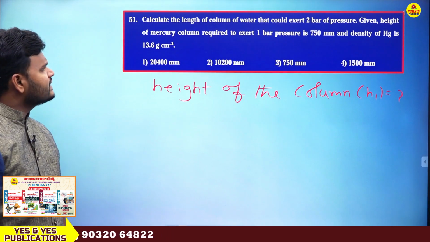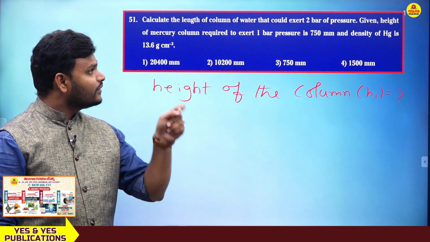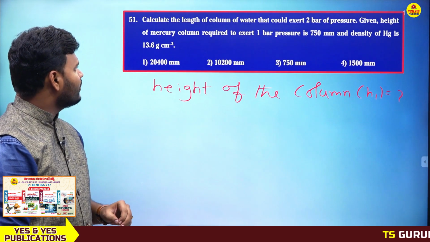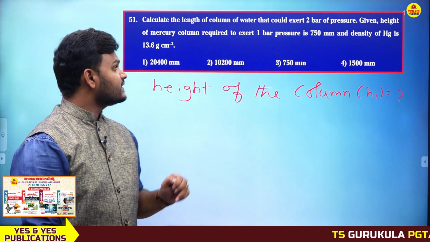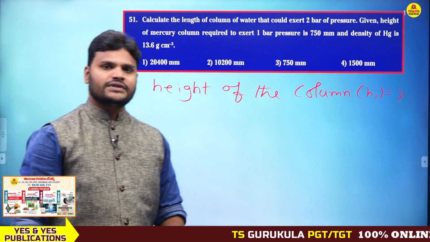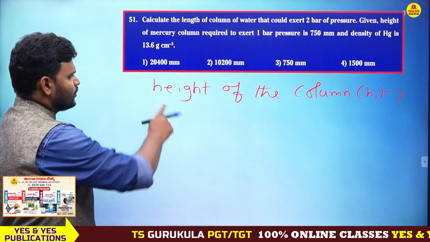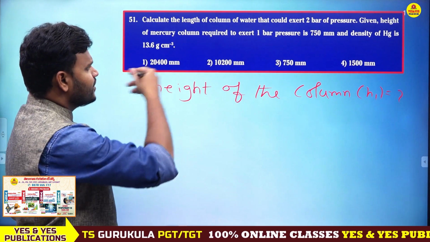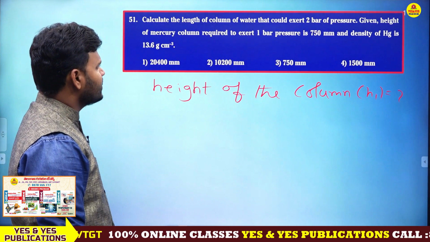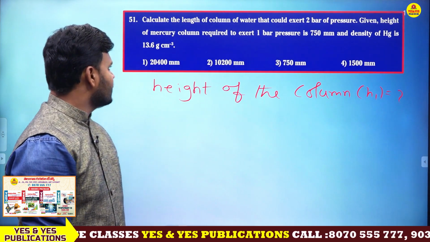So what was given? We need to find the height of the column of water, for 2 bar of pressure. Given: the height of mercury column required to exert 1 bar pressure is 750 mm, and the density of mercury is 13.6 gram per centimeter cube. Just have a look. We need to find the length of the column of water. The pressure is 2 bar. The mercury column required to exert 1 bar pressure is 750 mm, and the density of mercury is given as 13.6 gram per centimeter cube.